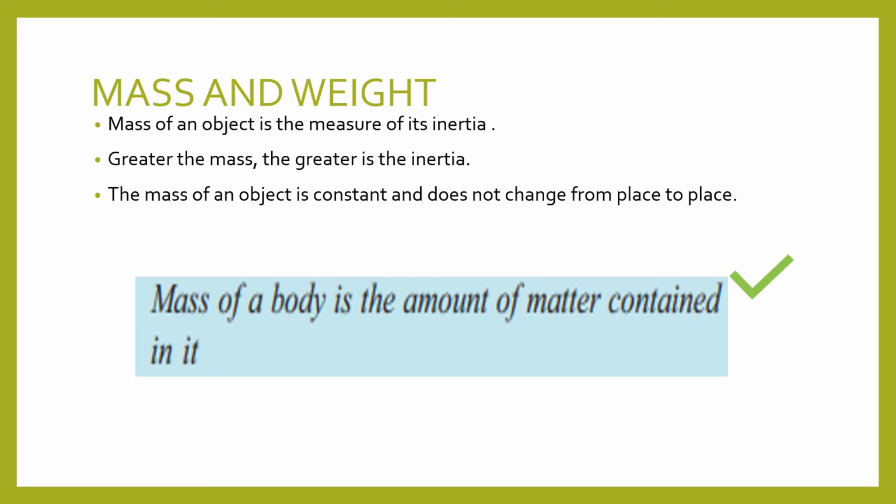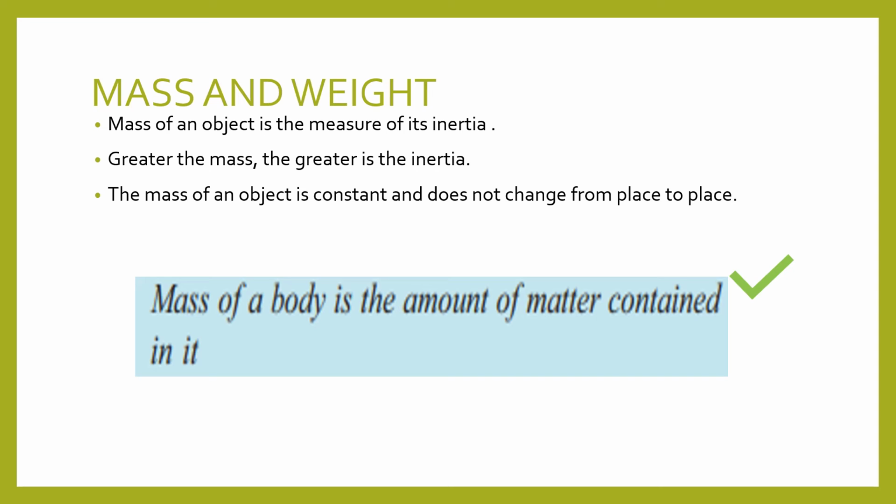Okay, next one, the relationship between mass and weight. Mass of an object is the measure of its inertia that we studied in the chapter motion, isn't it? If the mass is higher, the inertia is higher. Yes, the smaller the mass, the lower the value of inertia. So mass is actually the measure of its inertia. The greater the mass, the greater is the inertia.